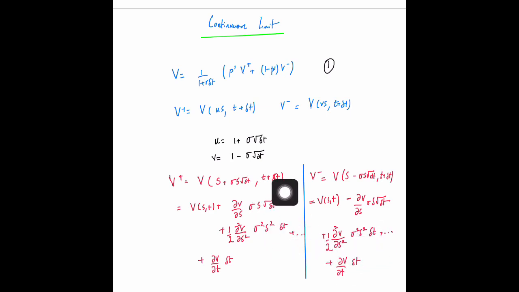Also, you'll have a partial derivative with respect to time times dt. You have that, multiplied by the value of p prime over here.